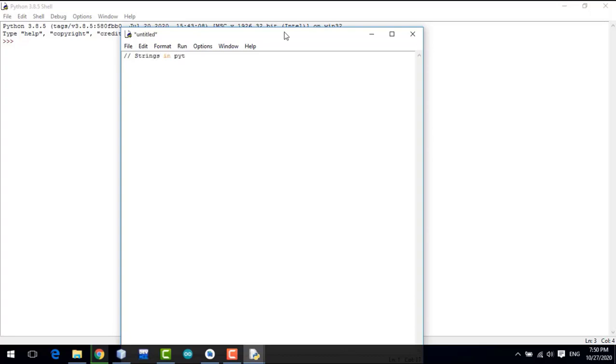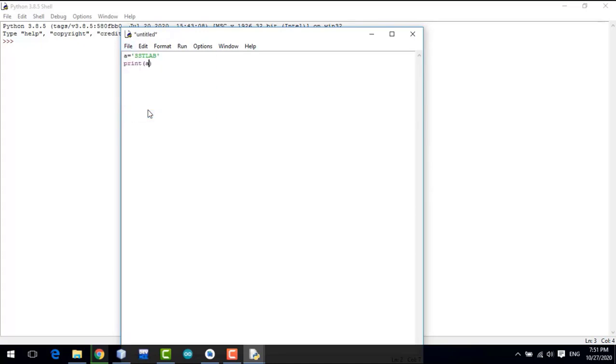Strings in Python. For example, here is a variable named a equal to SST_lab, and we'll write it in double quotation. So this is called a string. Anything which is in double quotes or in single quotes in Python is known as a string. So I can write it also in single quotes. This is our string. If I print it, it will be printed as it is. As we already did in earlier lectures, we have printed different strings.